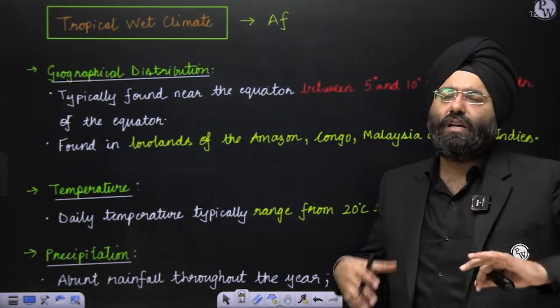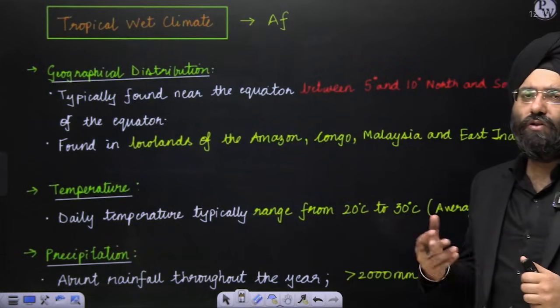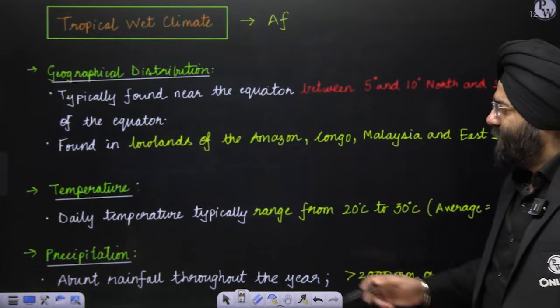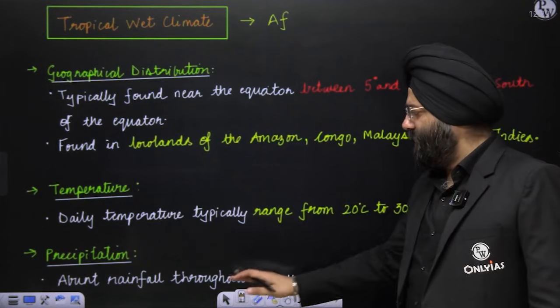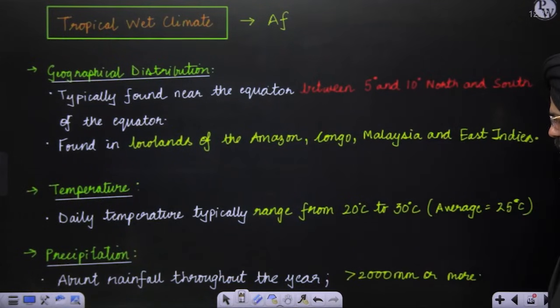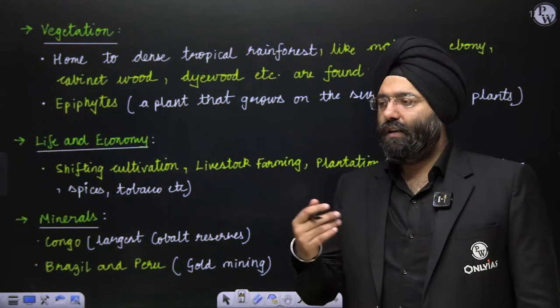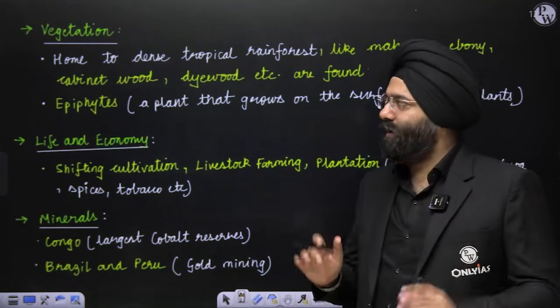The temperature is going to be high. The average temperature throughout is 25 degrees Celsius, which might range from 20 to 30 degrees Celsius, right? Precipitation: abundant rainfall throughout the year, greater than 2000 millimeters or more. So there is tremendous rainfall throughout the year and it continues. So there is an abundance of rain here.